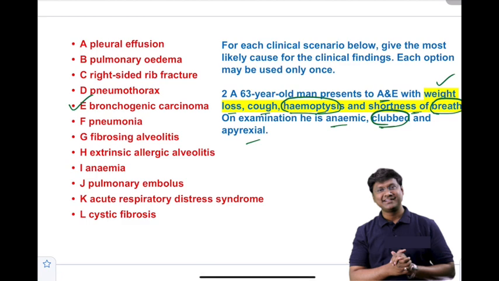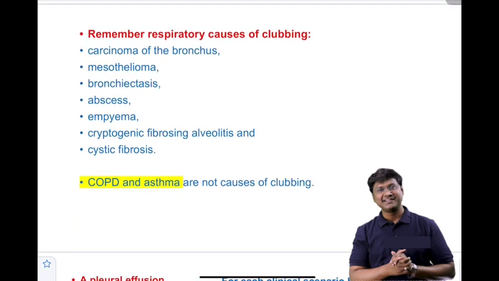So let me just give you the respiratory disorders where you have the presence of clubbing. One is bronchogenic carcinoma, tumor arising from the pleura, that is mesothelioma, bronchiectasis, lung abscess, empyema, cryptogenic fibrosing alveolitis and cystic fibrosis. And please remember, COPD and asthma are not the causes of clubbing. Okay, so this is about